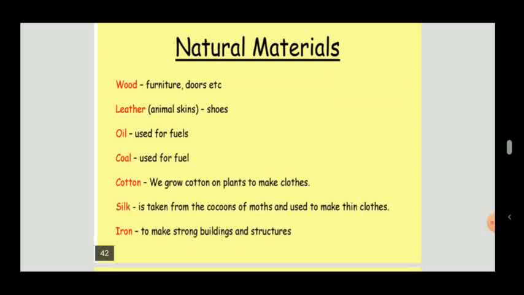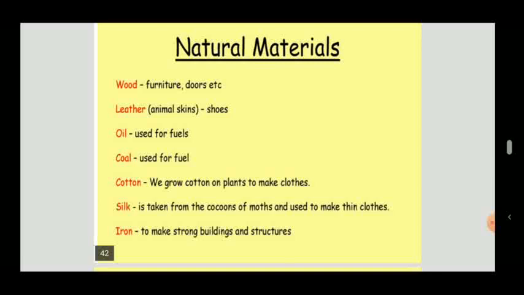These all are natural materials which we get from plants or animals or any other natural things, like wood. In our house, every furniture and door is most often made of wood. We use wood to make furniture, to make pencils, and in the cupboard also.